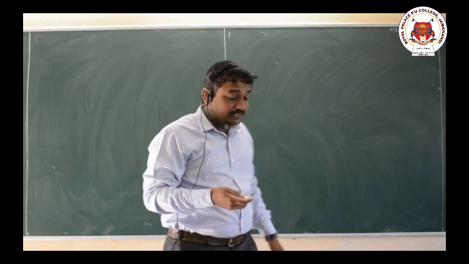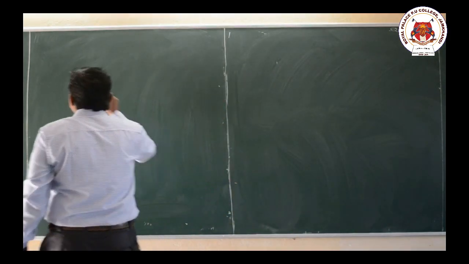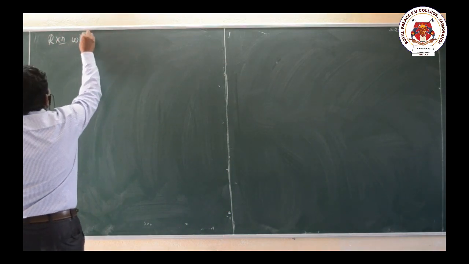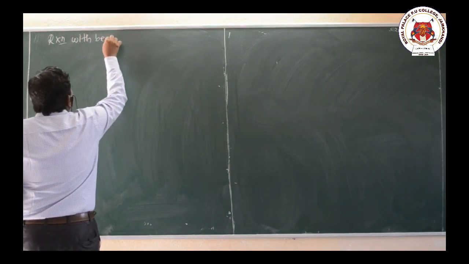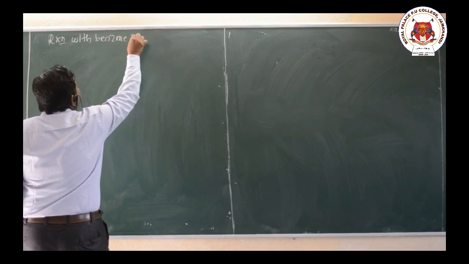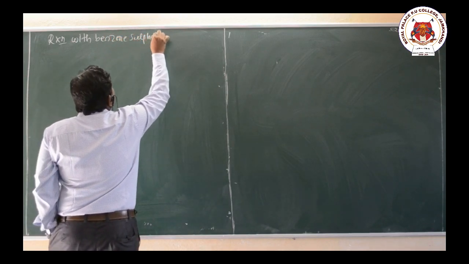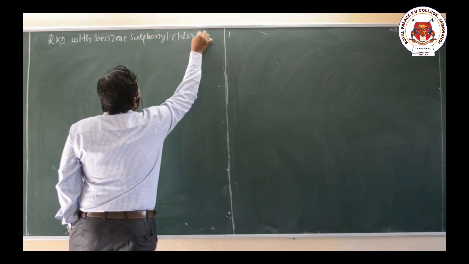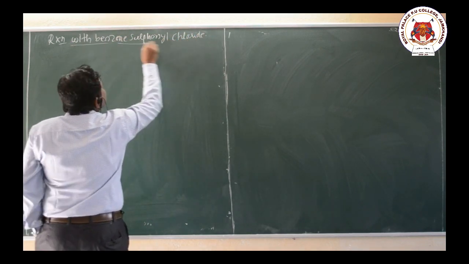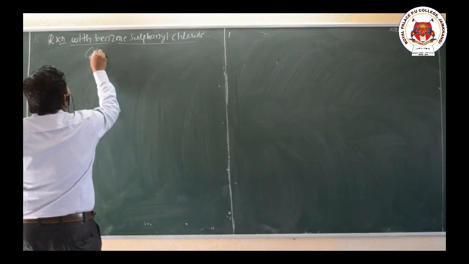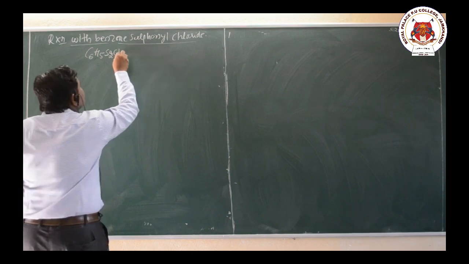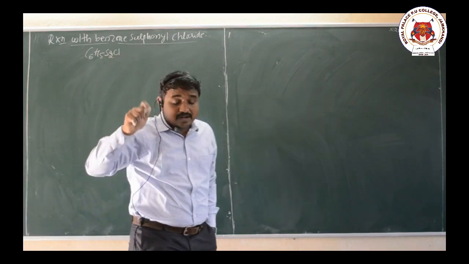So next one, reaction with benzene sulfonyl chloride. Benzene sulfonyl chloride, that is C6H5SO2Cl. So benzene sulfonyl chloride is also called what here?